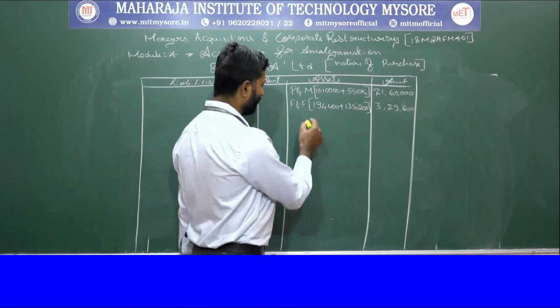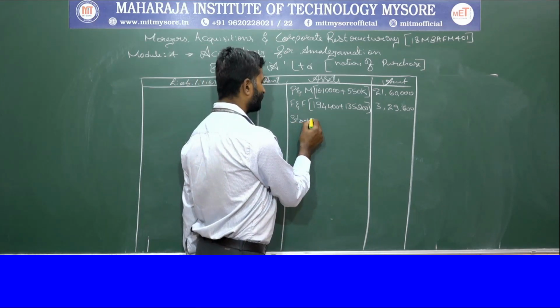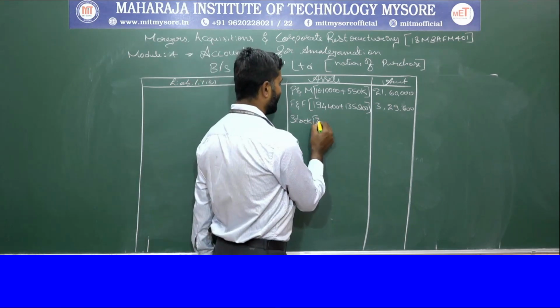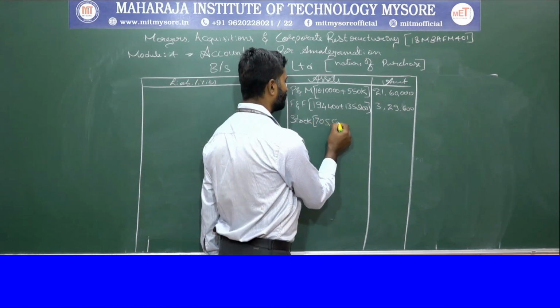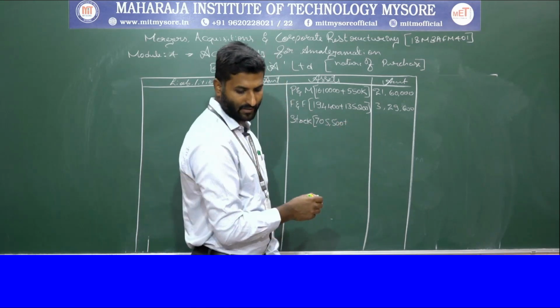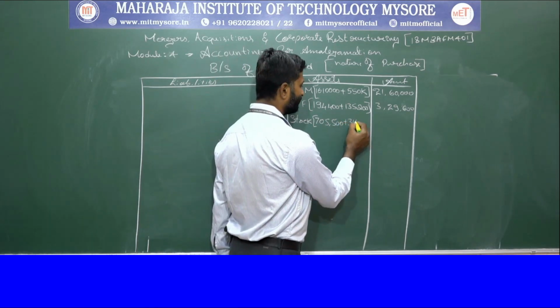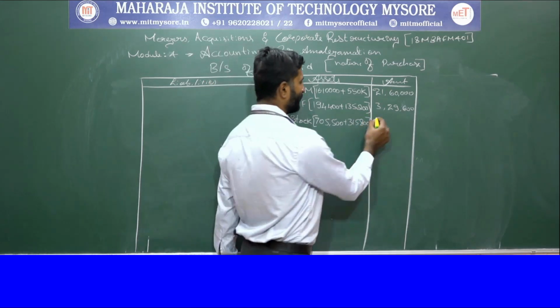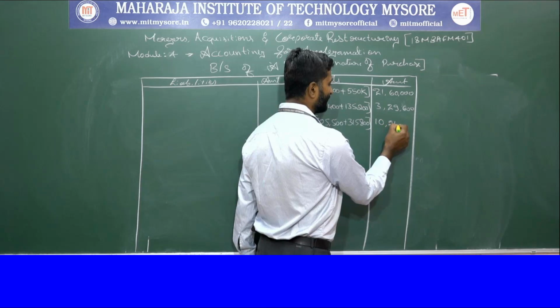Then we have stock. So stock value will be 7,05,500 plus we have 3,15,800. So total it is 10,21,300.